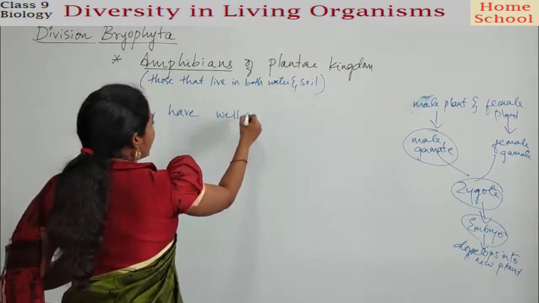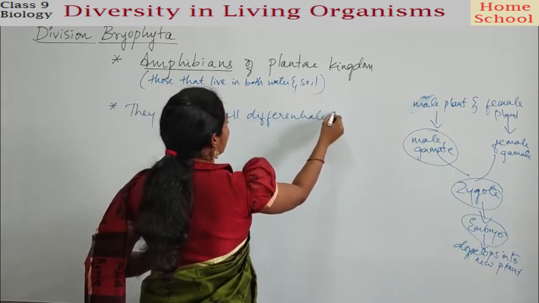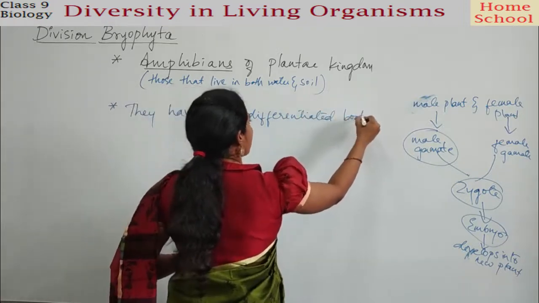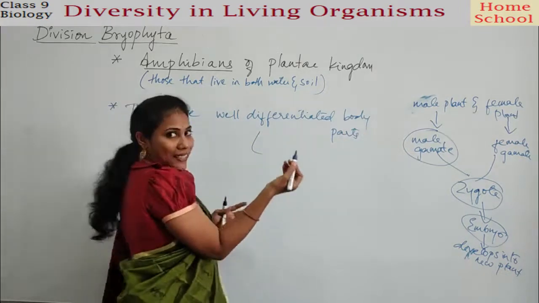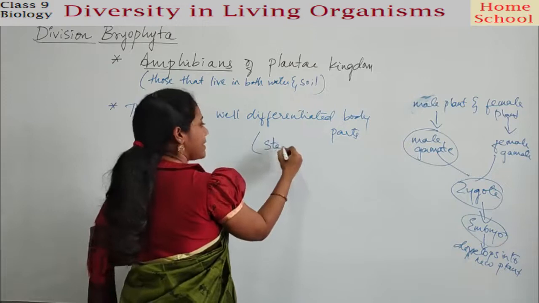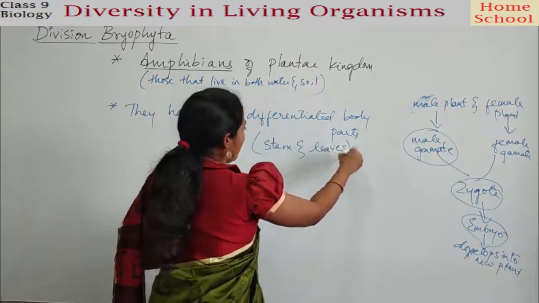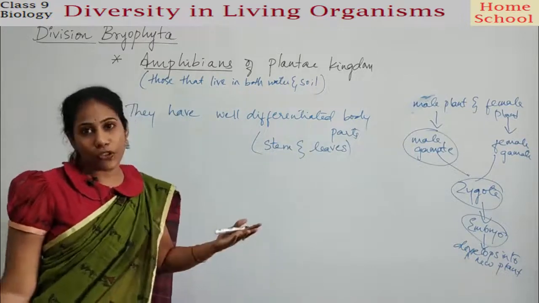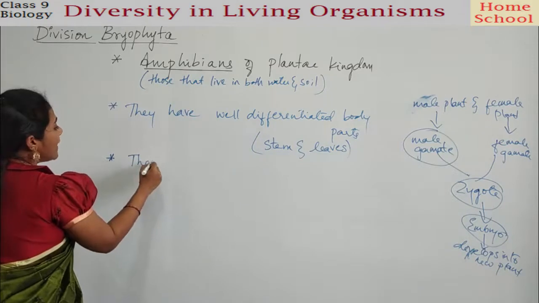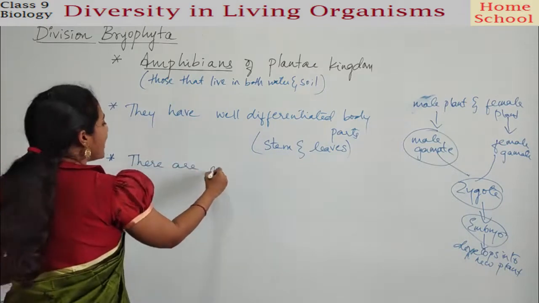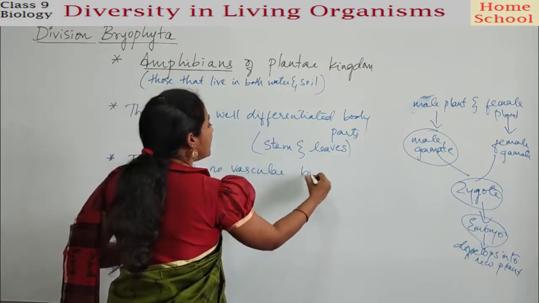well differentiated body parts. Okay, say the plant body is differentiated into stem and leaves, guys. You will find a prominent stem and prominent leaves also, right? But one point, try to remember, there are no vascular bundles.